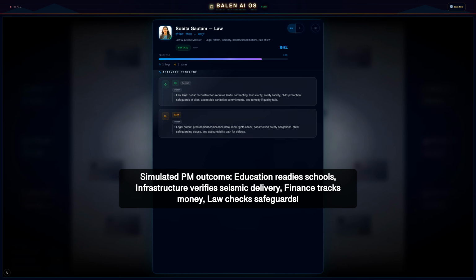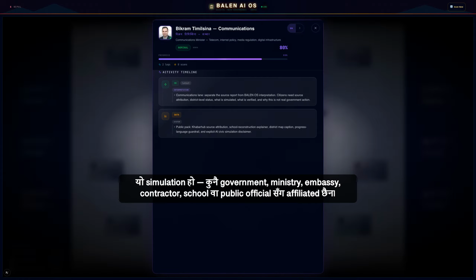The simulated PM outcome is a directive pack. Education tracks readiness, infrastructure verifies seismic delivery, federal affairs coordinates districts, finance follows the grant and contracts, law checks safeguards, and communications publishes source-bound progress language.